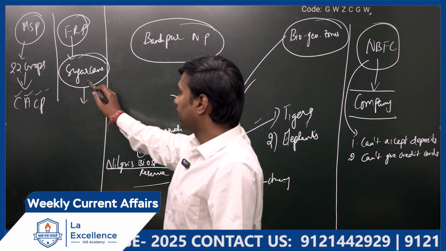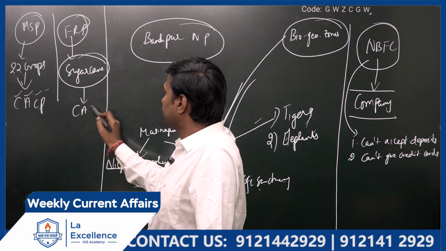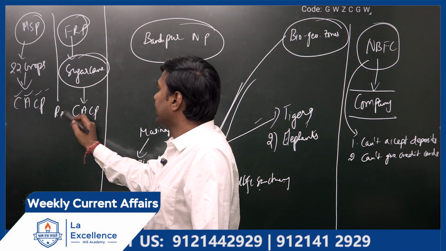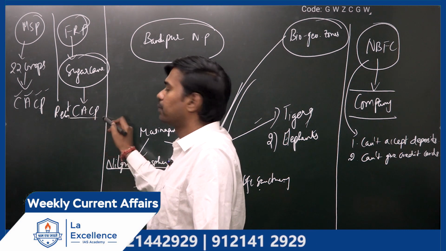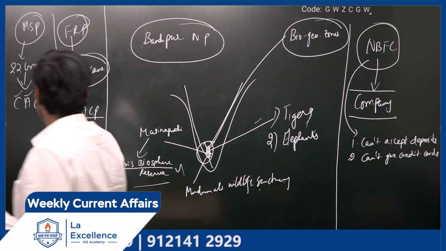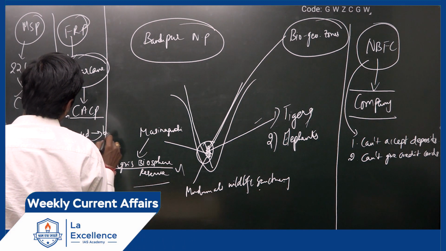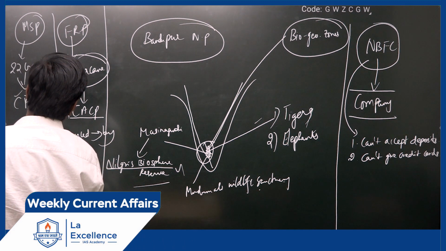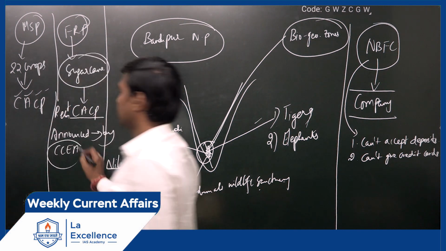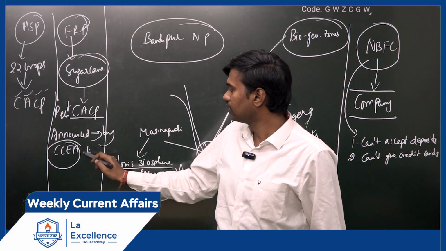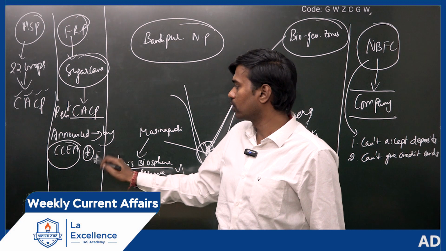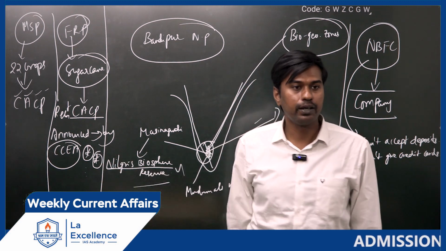So that price will be recommended by whom? Recommended by the Commission on Agricultural Costs and Prices, but it will be announced by the Cabinet Committee on Economic Affairs. Please write it, very, very important. UPSC has asked this particular question in prelims already.